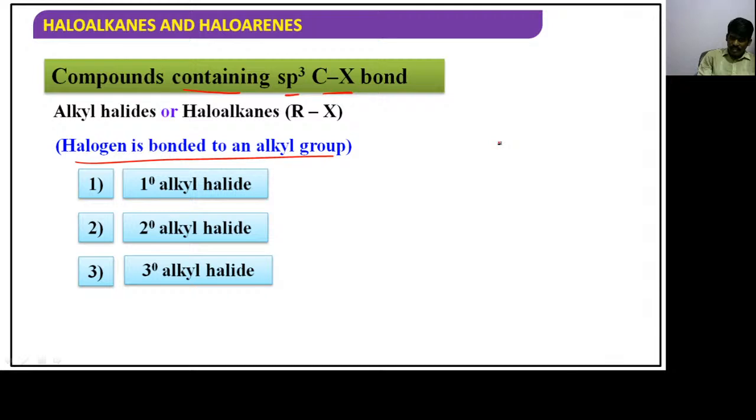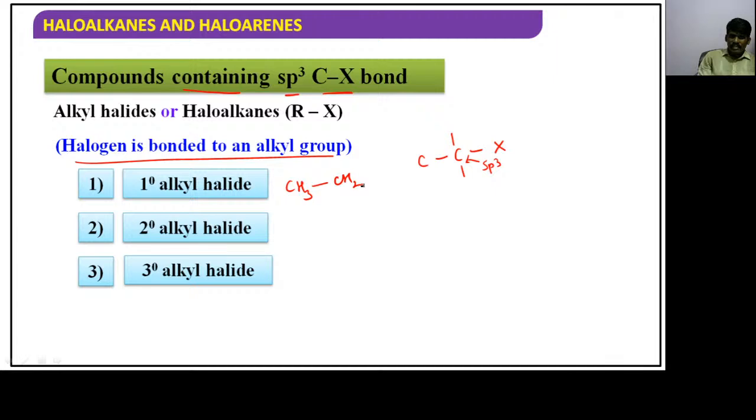If we see primary alkyl halide, in the sense CH3CH2Cl, here what is hybridization? sp3. Secondary alkyl halide, CH3CHClCH3. What is hybridization of this carbon? It is also sp3. Tertiary alkyl halide, (CH3)3CCl.